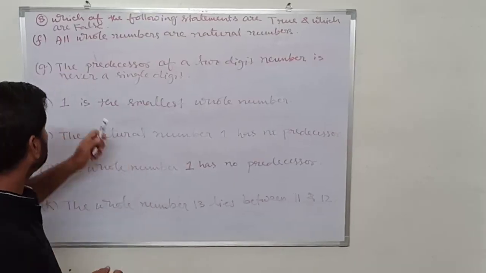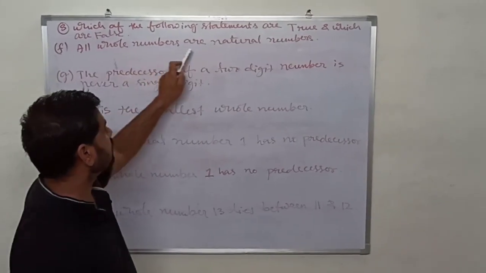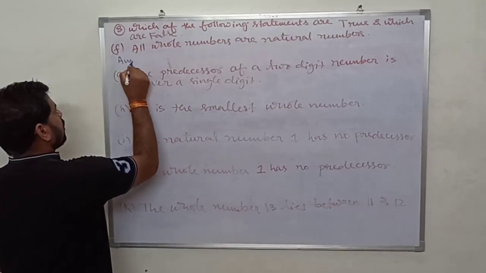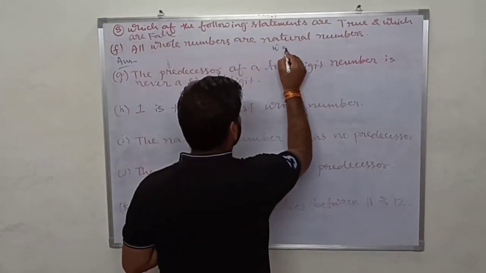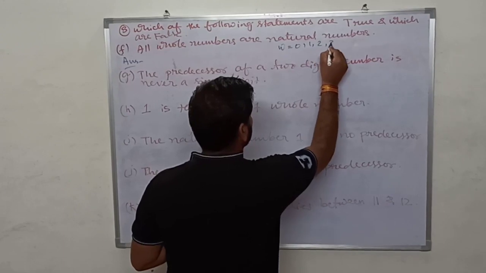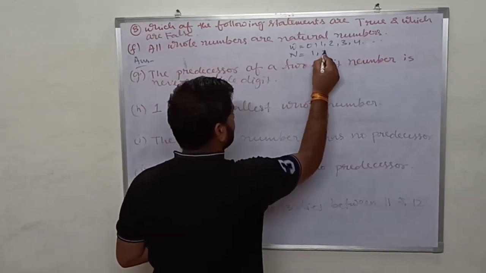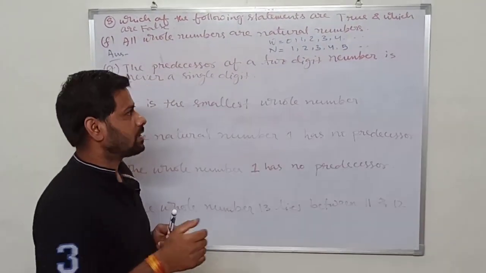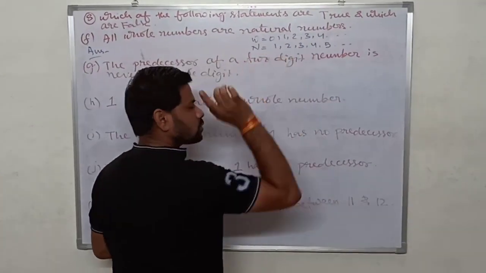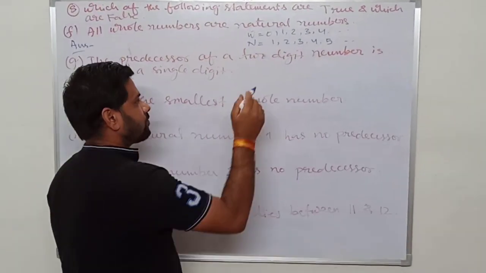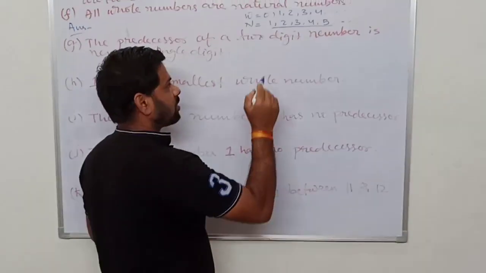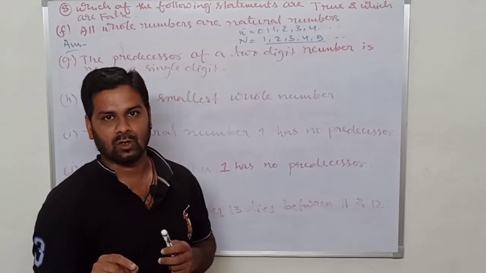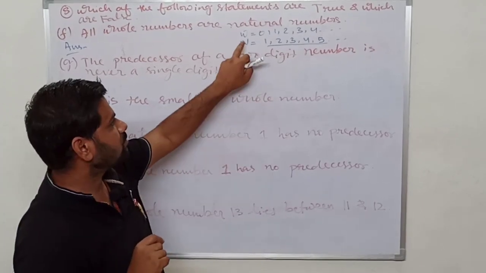Next, the question given is: all whole numbers are natural numbers. It is asking whether all whole numbers are natural numbers or not. Whole numbers are 0 1 2 3 4 and natural numbers are 1 2 3 4 5 and so on. We know that from 1 onwards all numbers are natural numbers, but 0 is not a natural number, yet it is contained in the whole numbers. 0 is the extra number which comes only in whole numbers.